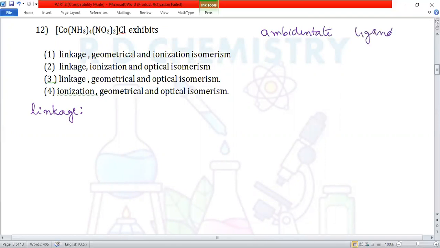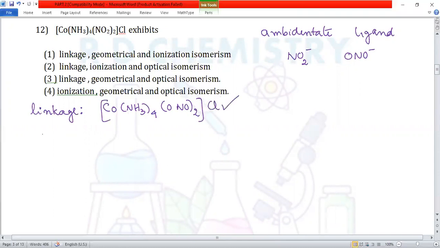Now there is one ambidentate ligand here, that is nitrito-N, which can be written as nitrito-O. So I can write the complex [Co(NH3)4(ONO)2]Cl, possible.